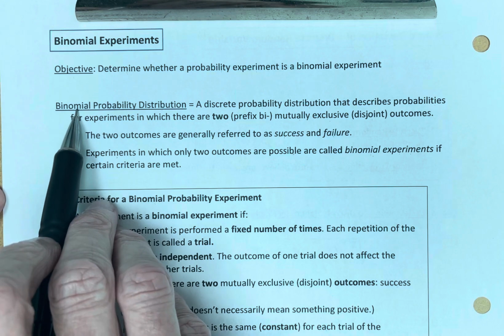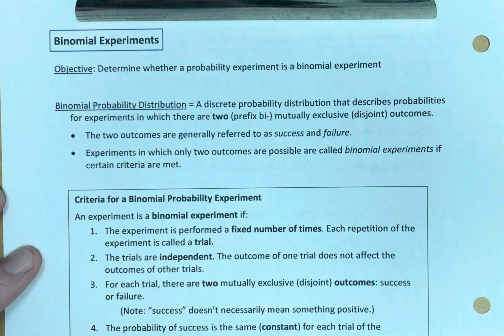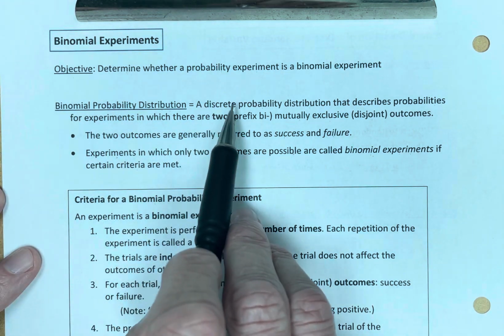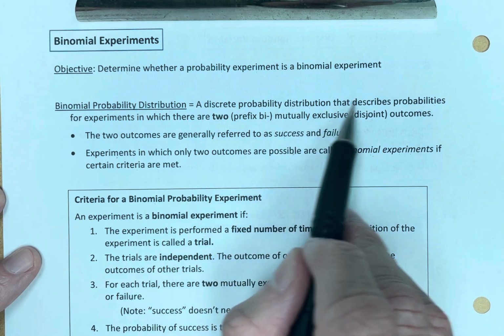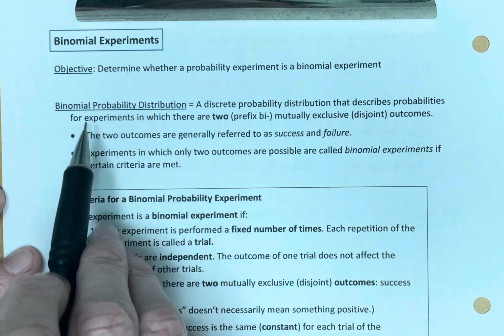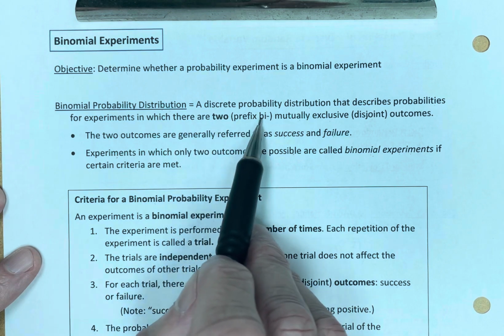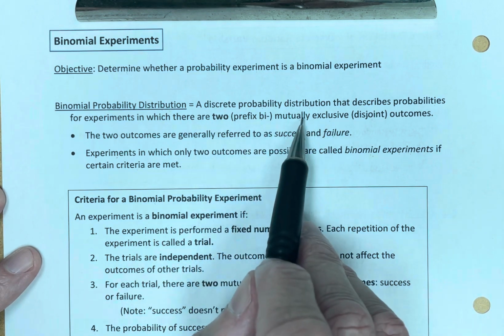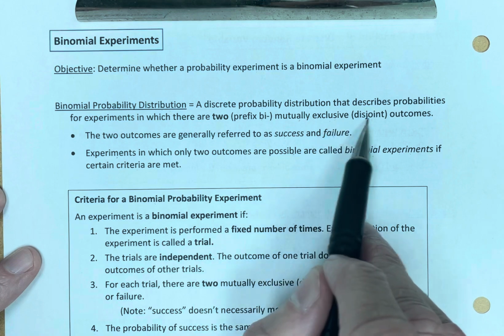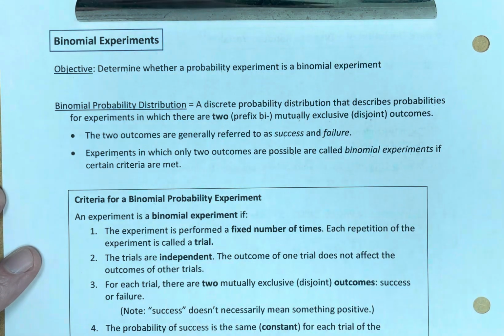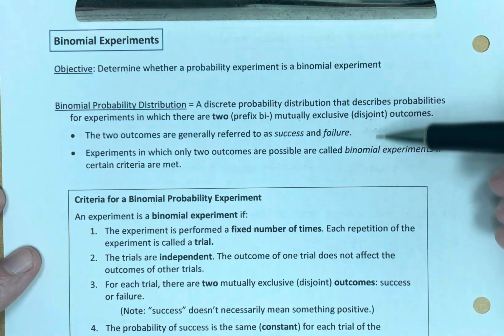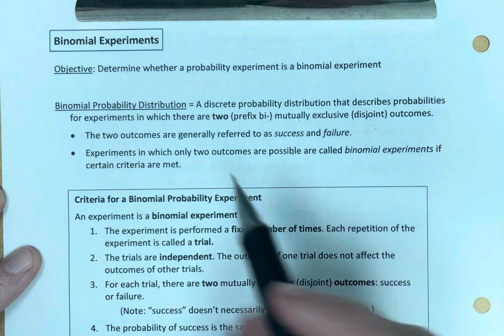What is a binomial probability distribution? It is a discrete probability distribution that describes probabilities for experiments in which there are two, the prefix bi tells us that, mutually exclusive, also called disjoint, outcomes. A couple of notes regarding binomials.